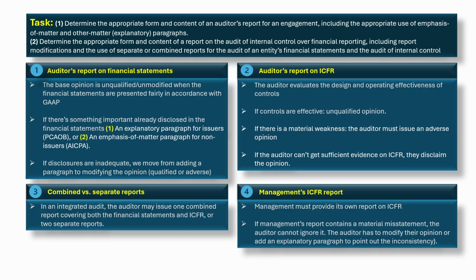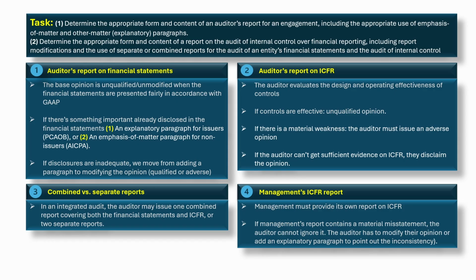If there's something important already disclosed in the financial statements, we highlight it with an explanatory paragraph for issuers, PCAOB, or an emphasis of matter paragraph for non-issuers, AICPA. Classic example, going concern uncertainty, significant litigation, or major subsequent events. If disclosures are inadequate, we move from adding a paragraph to modifying the opinion, qualified or adverse.